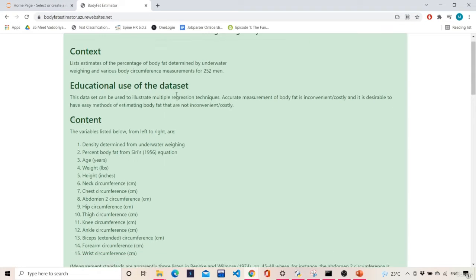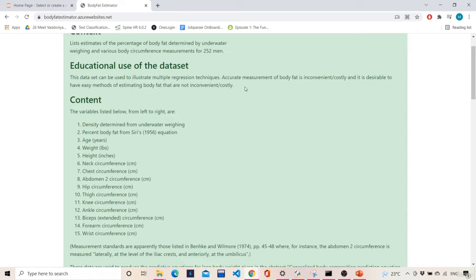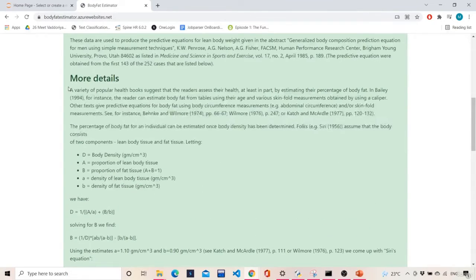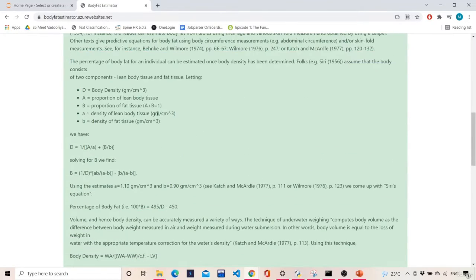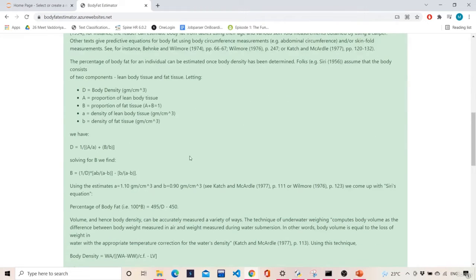Here's the context, and then here's the information about the data set which we are using, and then this is the content, and there are more details on it. There is a score, a metric on which this body fat estimation is calculated. It is known as the Siri metric, because Siri was the person who gave this formula for estimating the body fat.